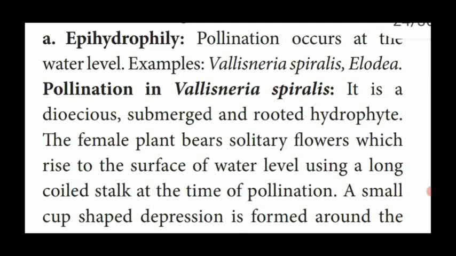Only a few plants show hydrophily, in which the flowers produce pollen grains covered with mucilaginous substances that protect them from wetting.